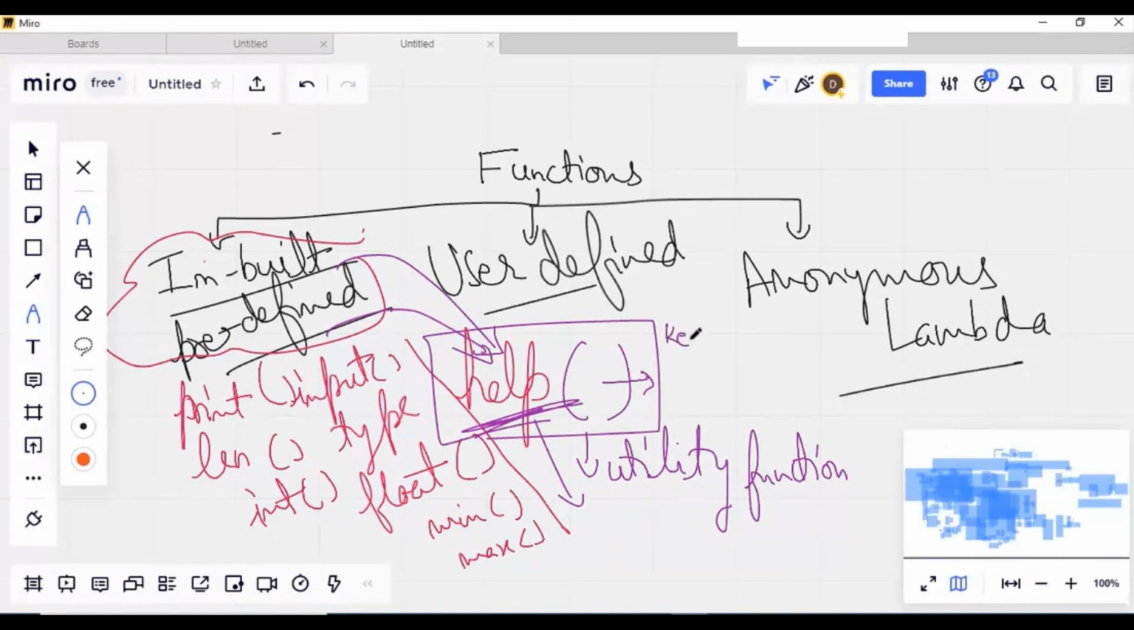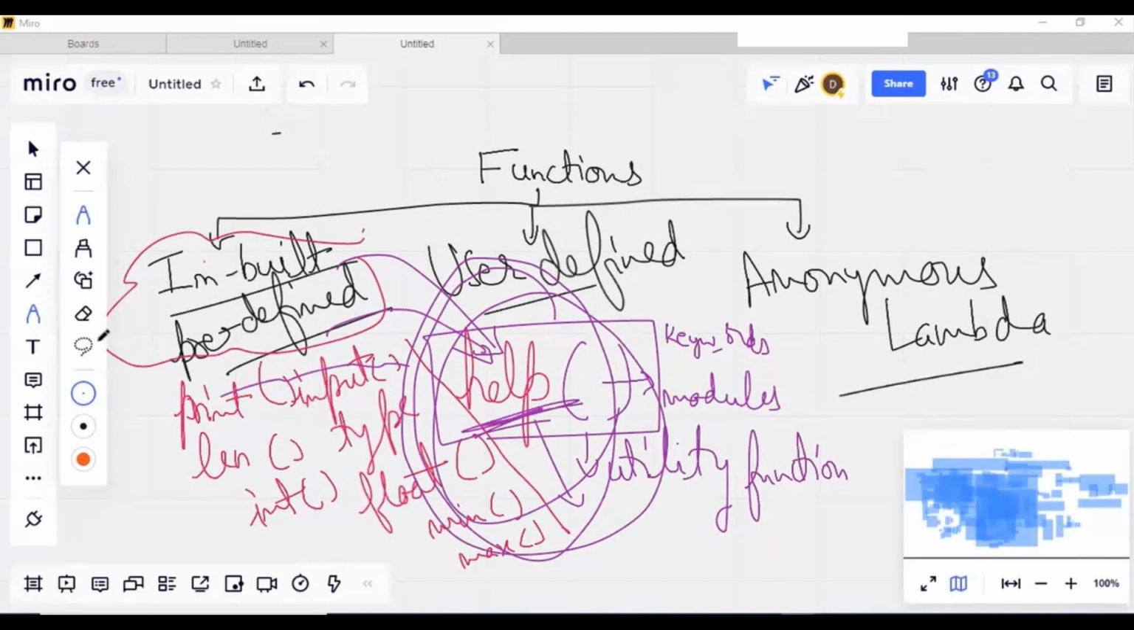The help function will give us the keywords, or the different modules present in your actual Python software here. So these all are built in: print, input, length, integer, float, minimum, maximum. All these are built-in, predefined functions. So let's go ahead with these predefined functions here. You have already used print, input, length, type, integer, float, and let's go ahead with minimum, maximum. And let's see how to use the help function as well.